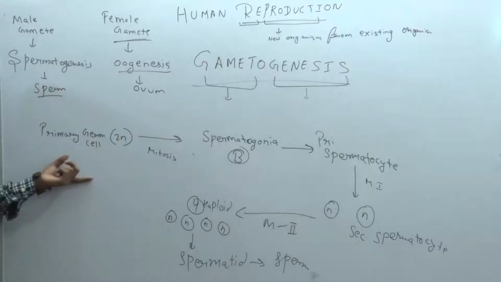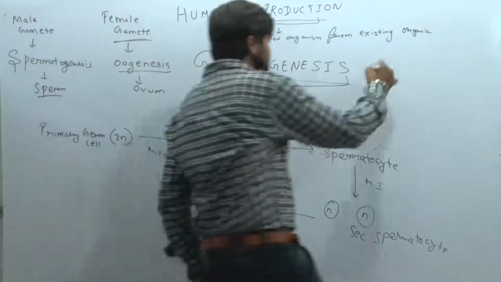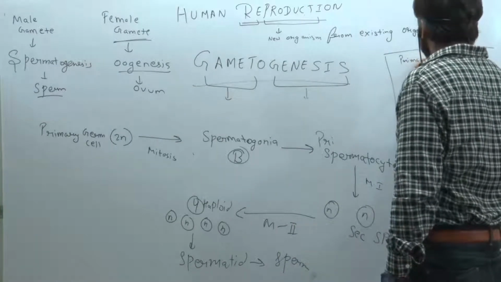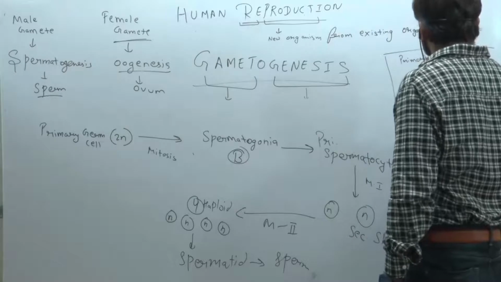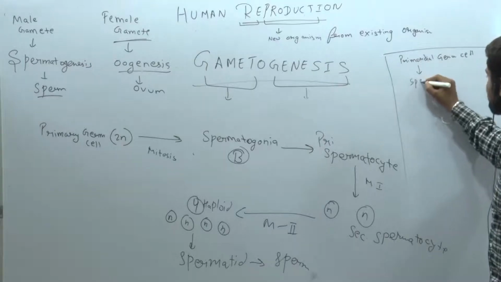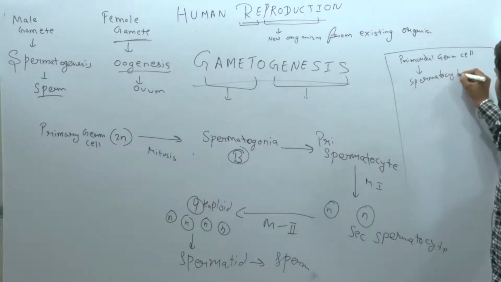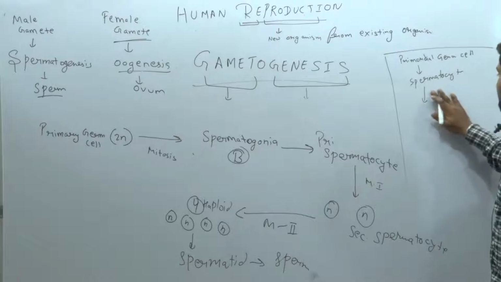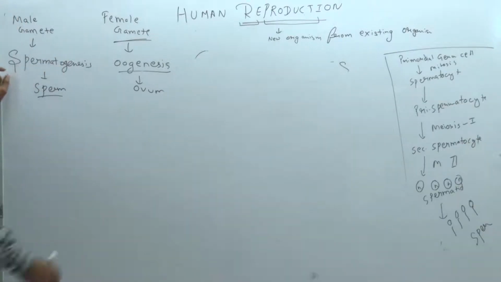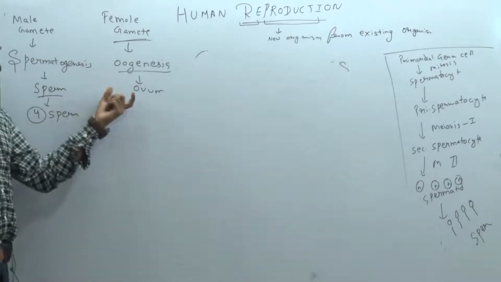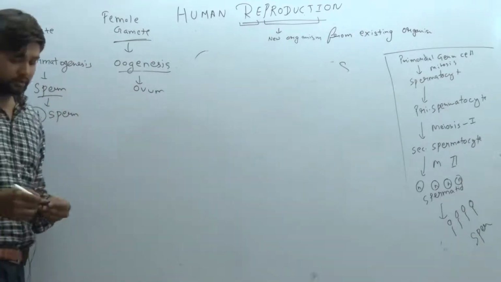Clear? Are you getting all these things? So I can write down here, from primordial germ cell, mitosis, it forms what? Spermatogonia. From spermatocyte, a meiosis first will occur. In the spermatogenesis, can I say from one primordial germ cell, I will get the 4 sperm. Clear? The process, just like the oogenesis, I will tell you later. Okay, move further.